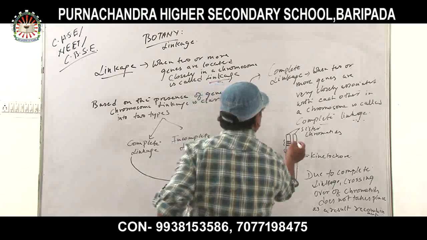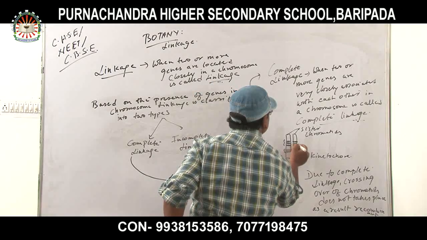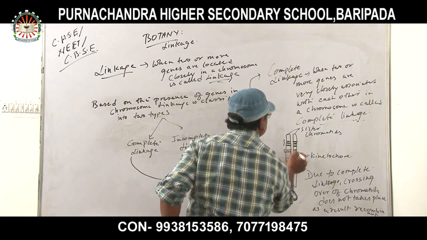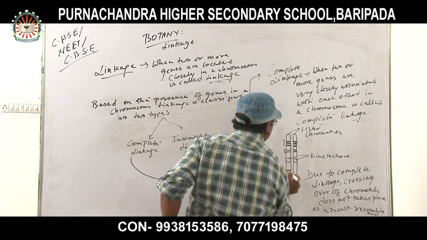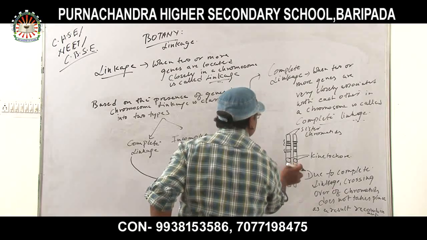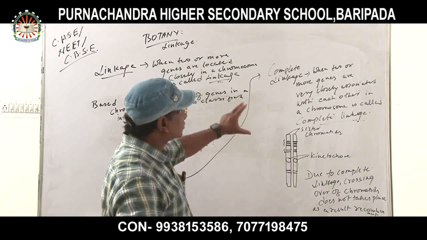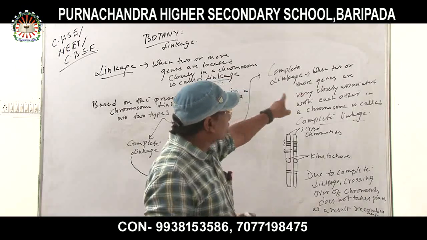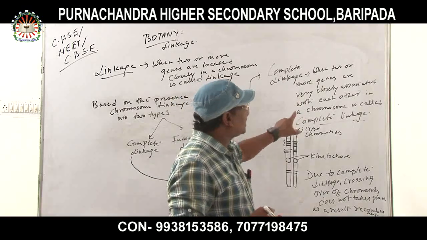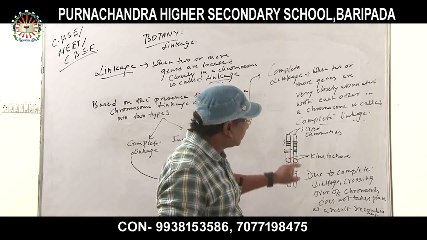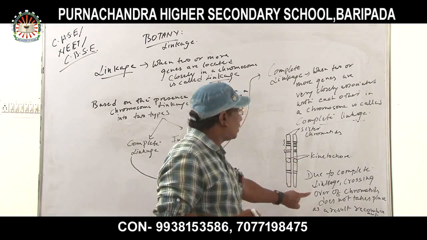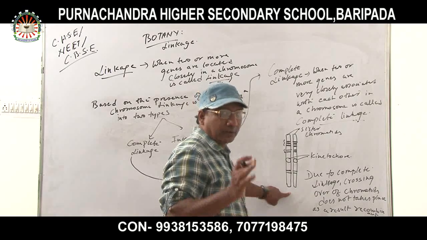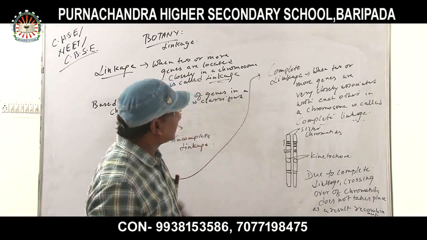Okay, so here the genes are very closely associated with each other. Look here, the genes are very closely associated, so there is no chance of crossing over. So that is called complete linkage. Again I am repeating the definition: when two or more genes are very closely associated with each other in a chromosome, it is called complete linkage. Due to complete linkage, crossing over of chromatids does not take place. As a result, recombinant character is not seen in complete linkage.